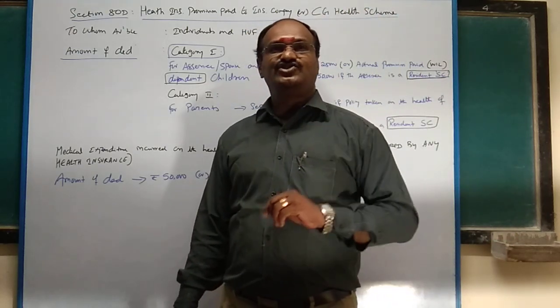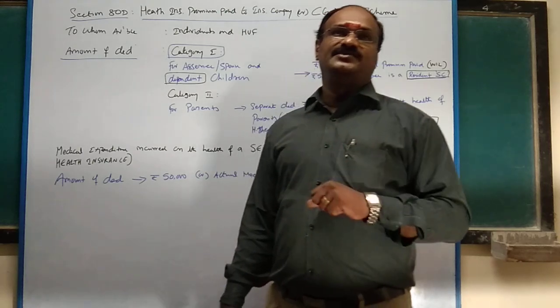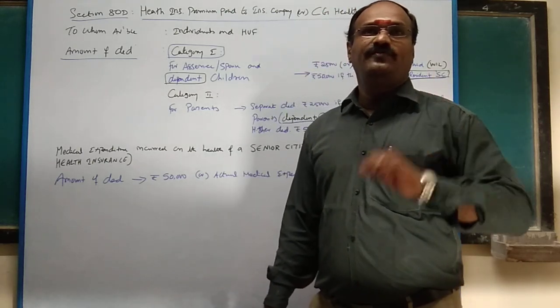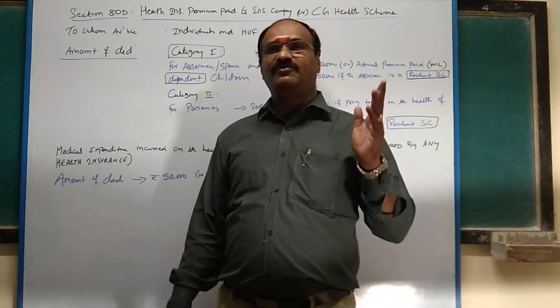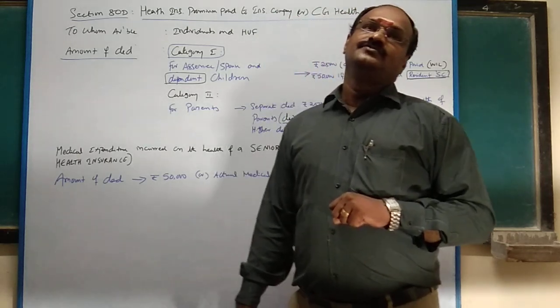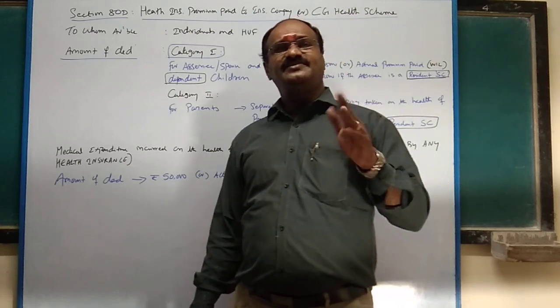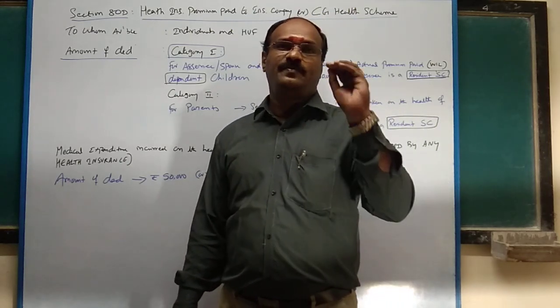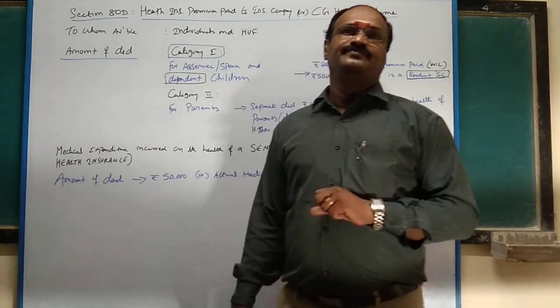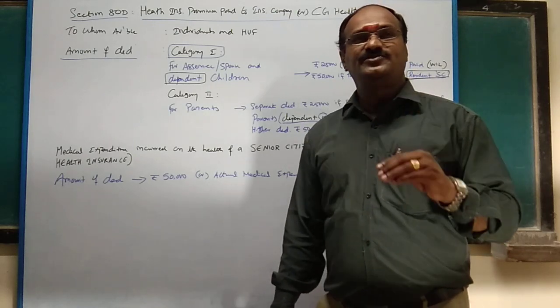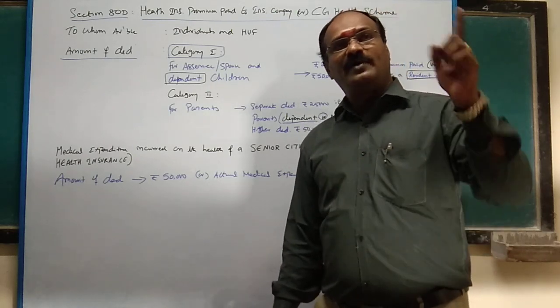You should take a health insurance policy on your parents. Since your age is 24, your parents' age may be 57 or 58. Your parents are not senior citizens. Senior citizen means 60 years or above.